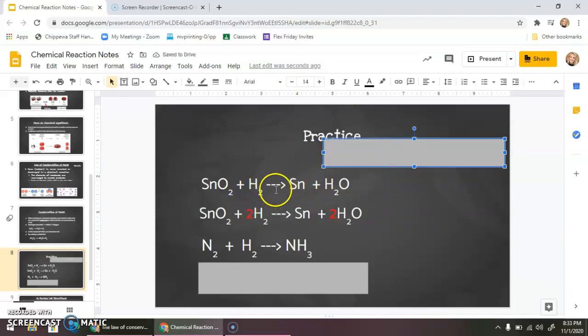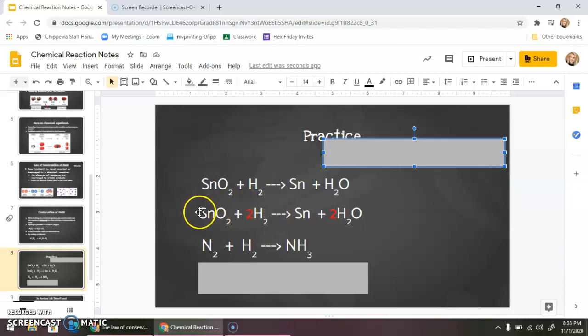So we could put a 2 in front of our water molecule so that we now have 2 oxygen, because we need 2 oxygen over here. So we would put a 2 in front of our water molecule, but now we have 4 hydrogens, because 2 times 2 equals 4. So then I have to go back to this side and add another 2. So that now I have the 4.